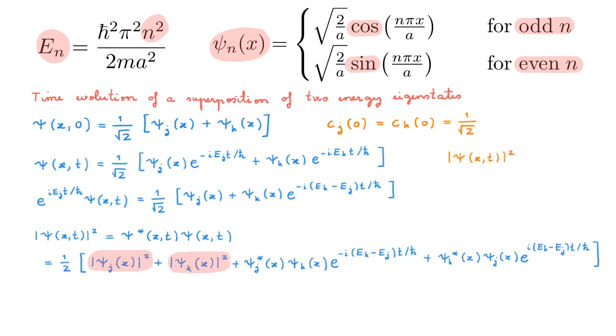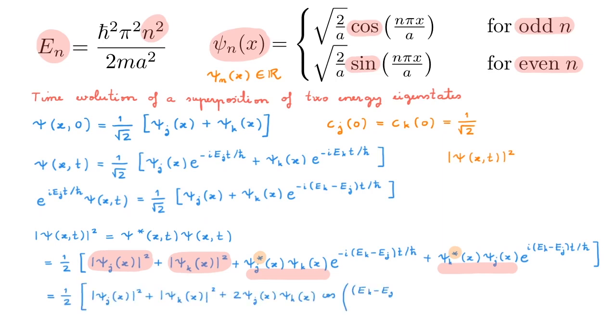The first 2 terms are time independent, and it is the cross terms that capture the time dependence. If we look at the wave function psi_n of x at the top, we see that it is in fact a real wave function. That means that the stars in the cross terms are irrelevant. This means that we can combine the cross terms into a single expression that depends on a cosine function. This cosine function captures all the time dependence of our system, and the frequency at which the cosine oscillates is given by the energy difference between the 2 eigenstates that are included in the sum. This last term is called the mixing term, and is the one that allows us to have more interesting dynamics beyond those of the stationary states.